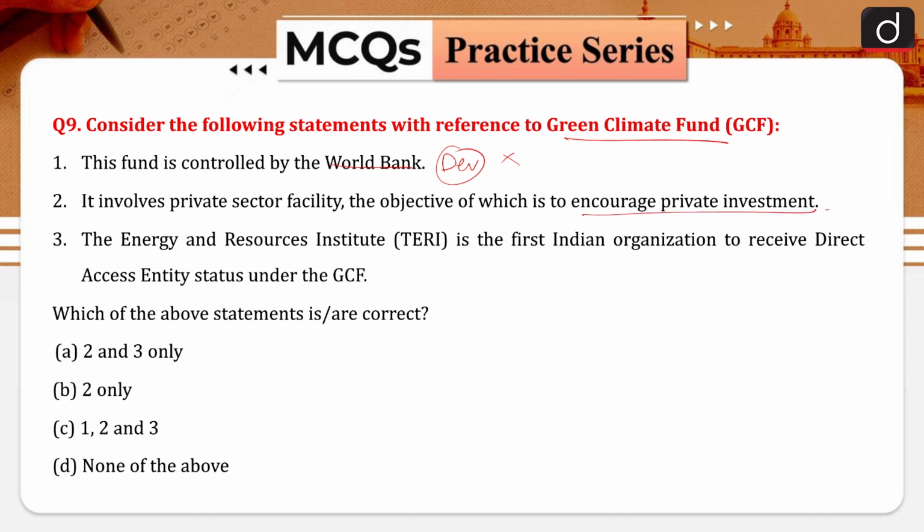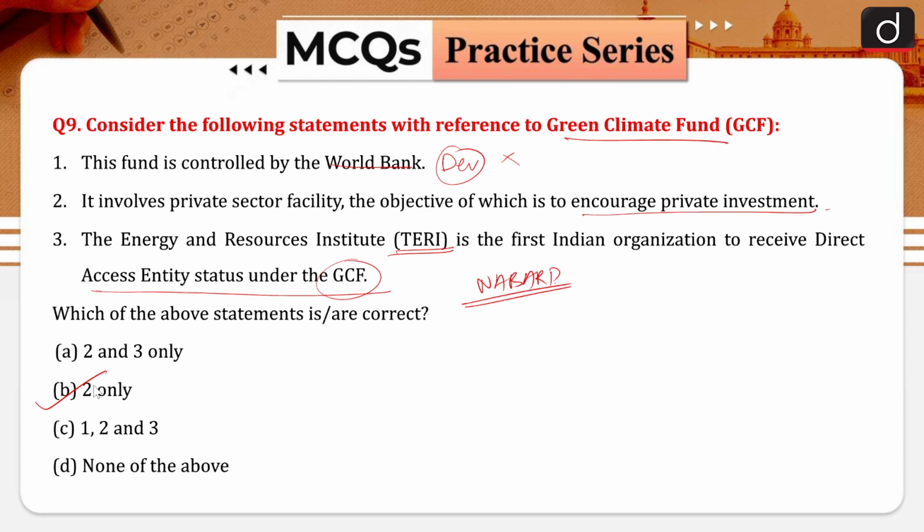Then, the Energy and Resources Institute, that is TERI, is the first Indian organization to receive direct access entity status under GCF. That is not TERI, this is NABARD. NABARD has got this access. So you can say that only 2 would be your right answer.